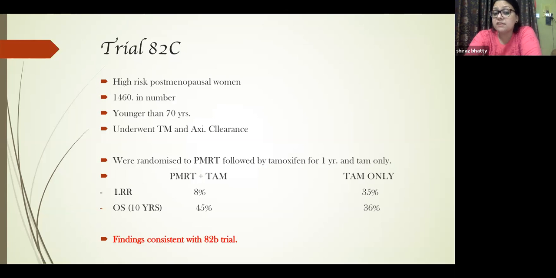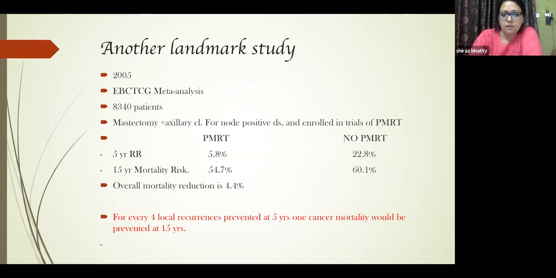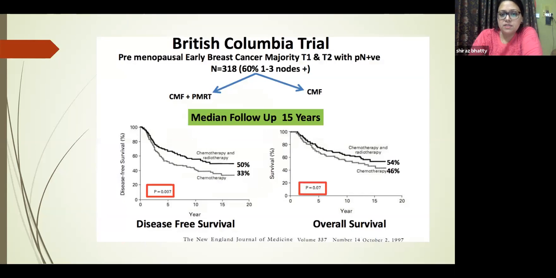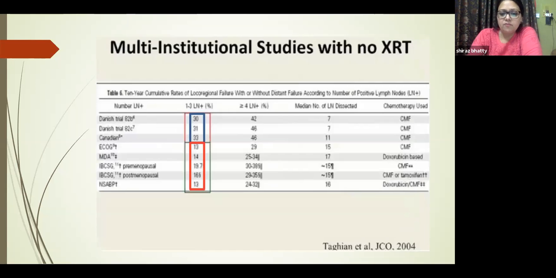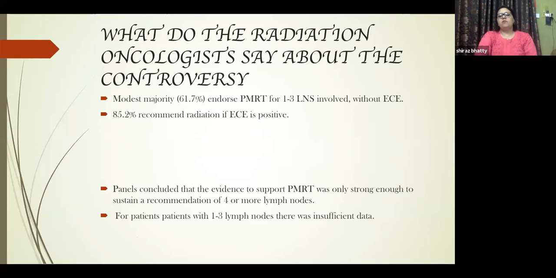So in the overall survival part, somehow the game changed. This thing has to be kept in mind, why it changed in the overall survival.